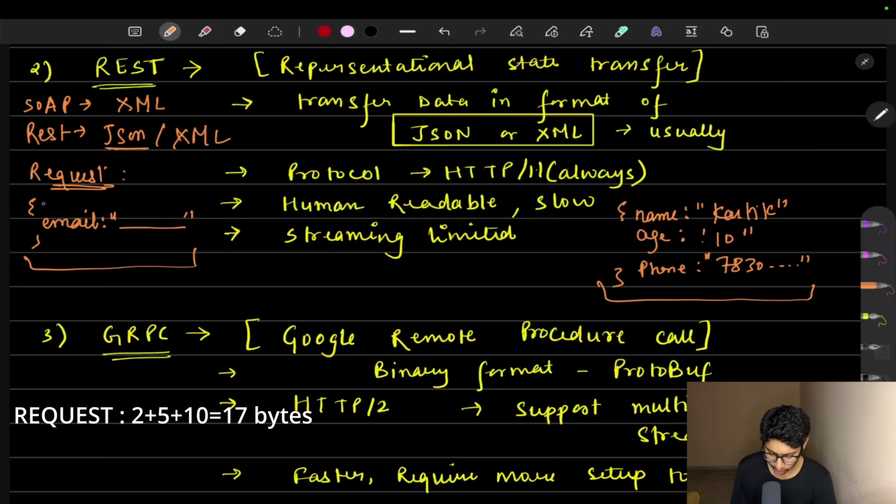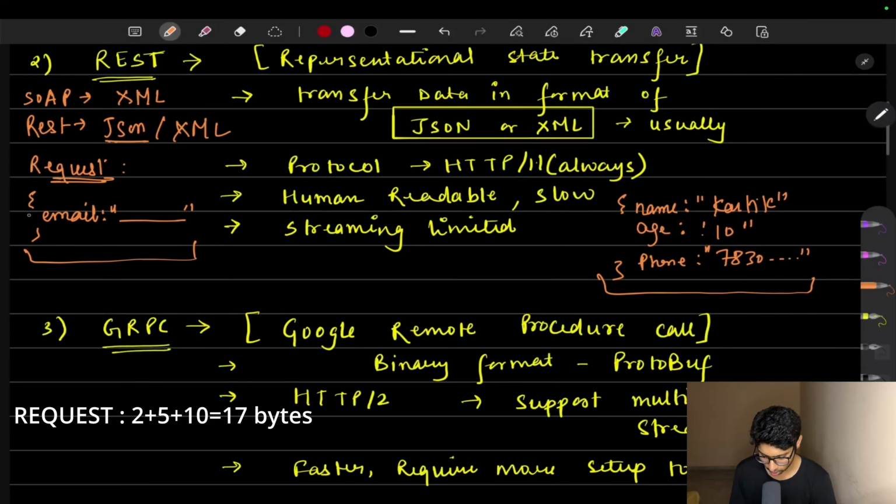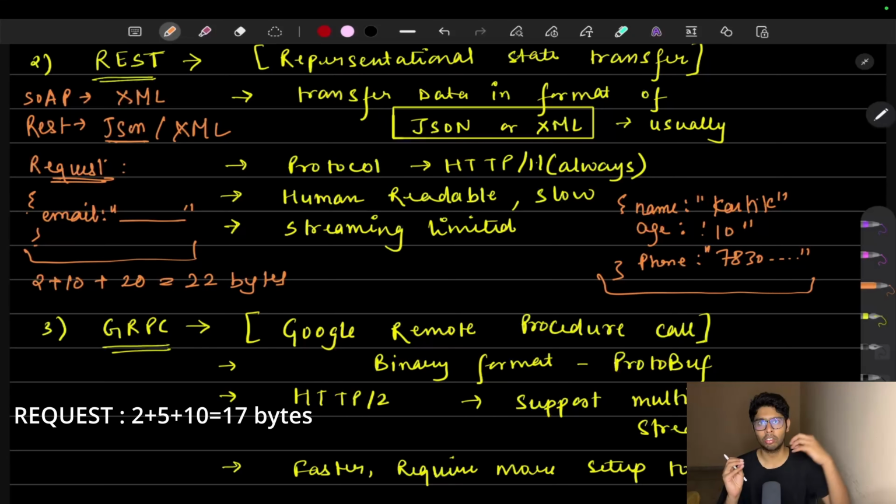So first of all, in the request, suppose these are braces, they will take 2 bytes. Now the email word is taking approximately 5 bytes, and suppose the email is something like sharmakartik999@gmail.com. So consider that it is taking 20 bytes. The overall sum is going to be approximately 22 bytes. It means we spend 22 bytes while we are sending a JSON from front end to our backend. This is the space that we are taking.